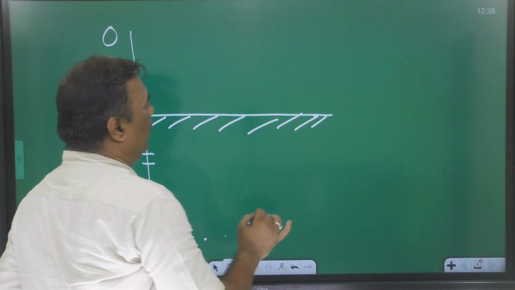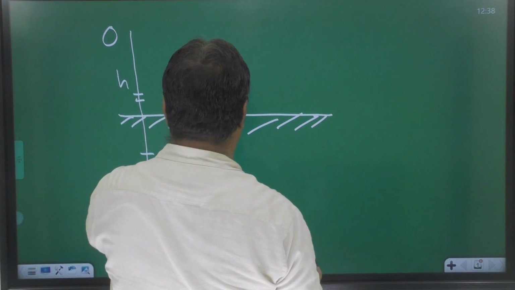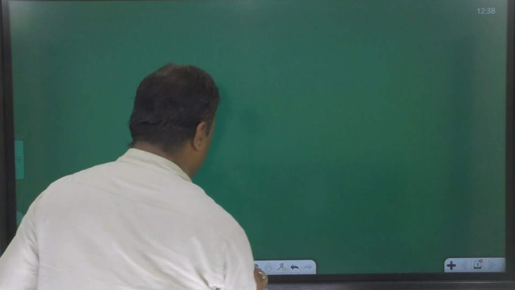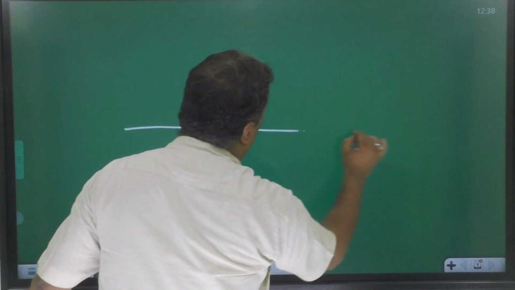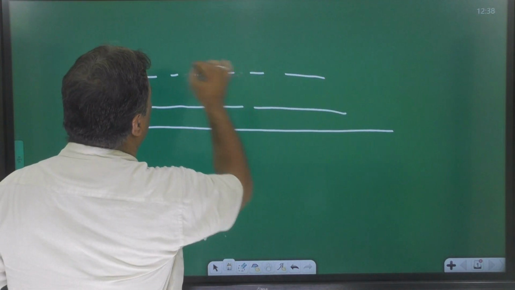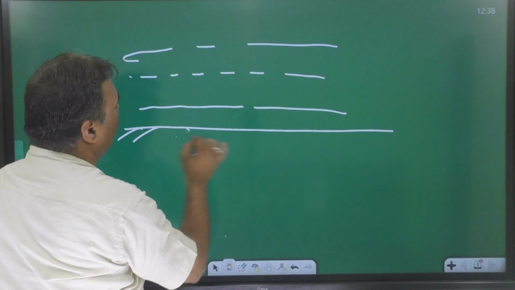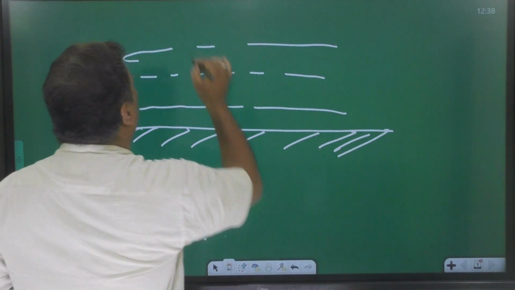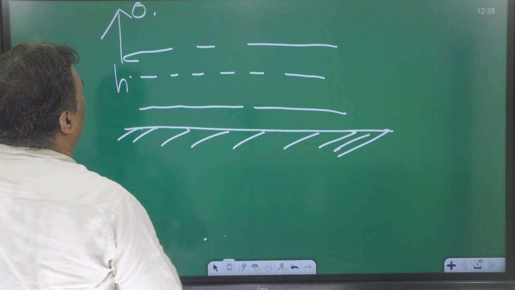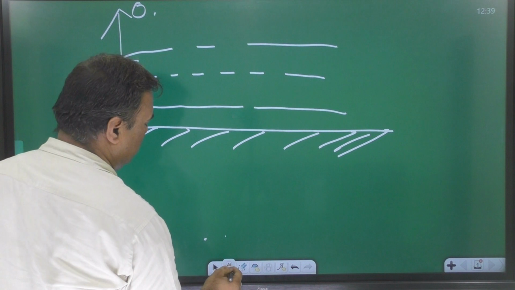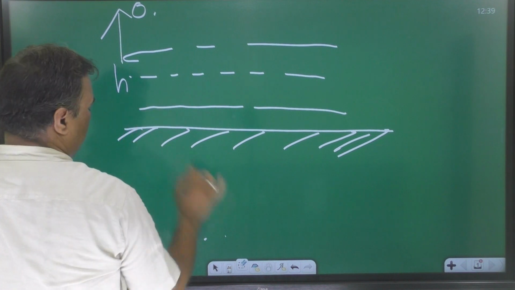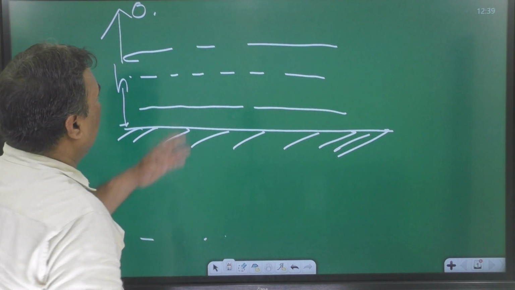But in the same question, suppose this is the water, this is the bottom, this is the object, h distance from the bottom surface.